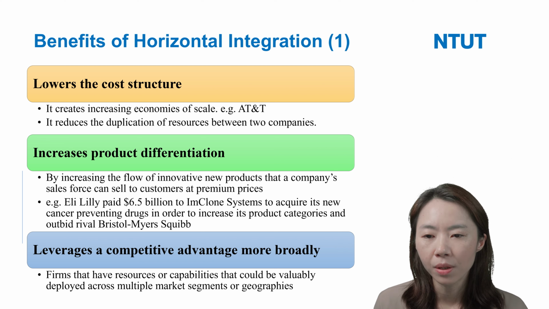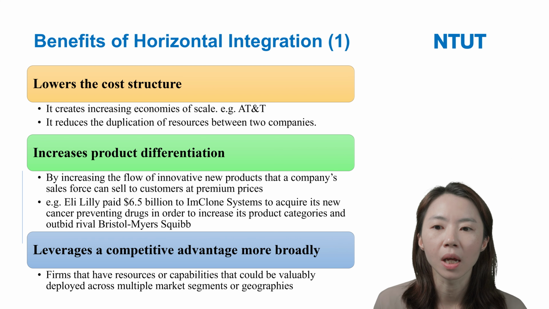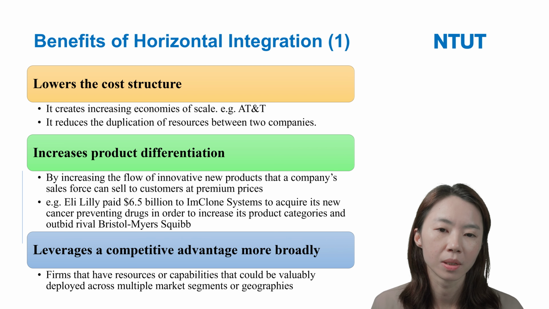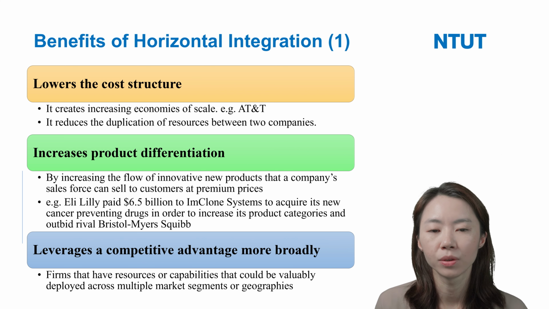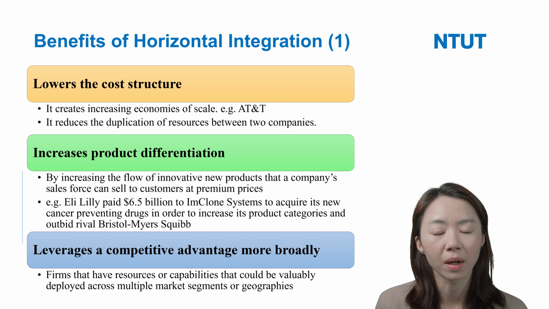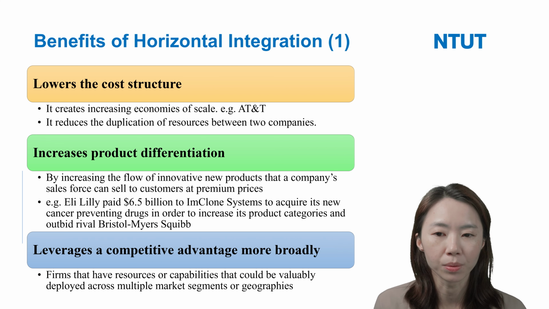And because of the acquisition or merger, they can also reduce the duplication of resources between the two companies. For example, firm A is merged with firm B, and both of them have, for example, a marketing department and an R&D department. Horizontal integration can reduce the duplication of resources, such as these departments between the two firms, so they can lower the cost structure.